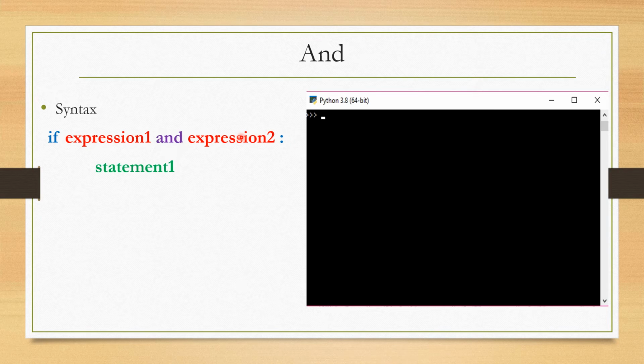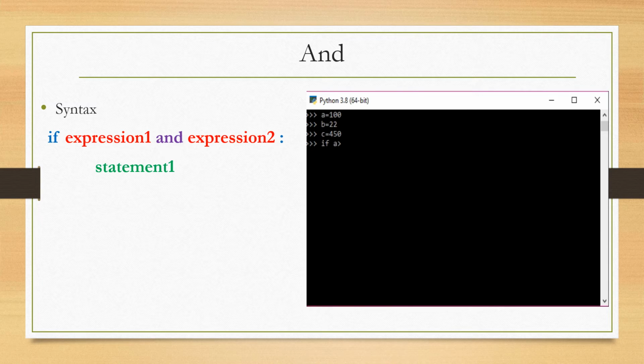When these two conditions are true, then and only then statement 1 is executed. For example, A is equal to 100, B is equal to 22, C is equal to 450.